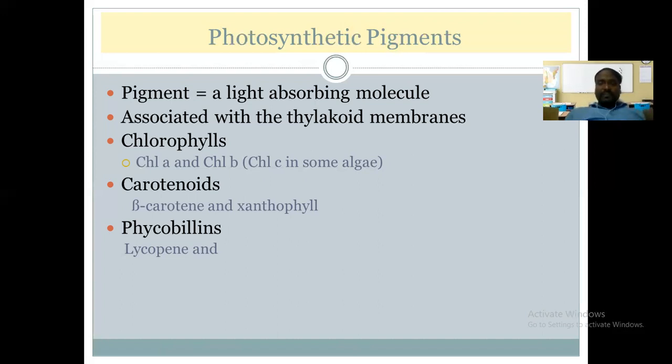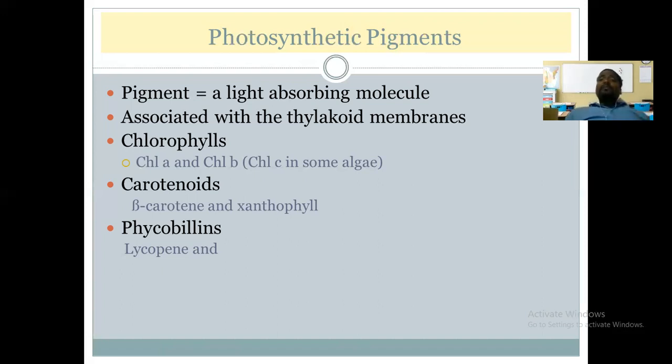Their proportion is different. These chlorophylls have different types: chlorophyll A, chlorophyll B, chlorophyll C, chlorophyll D, chlorophyll E. Apart from that, bacteria also possess chlorophyll pigments, and in bacteria these exist in the form of bacteriochlorophyll A, bacteriochlorophyll B, C, D, E. We will discuss the structure of the pigment later.